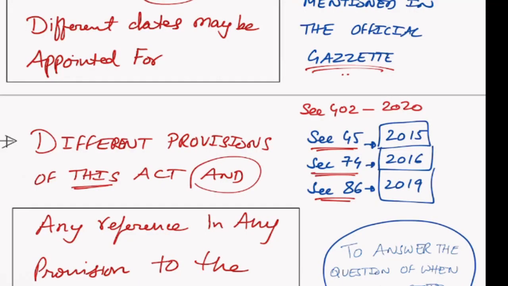The entire power to make sure that different sections can have different dates from which it will become applicable is in the hands of section 1 subsection 3, right? That is what we need to understand.